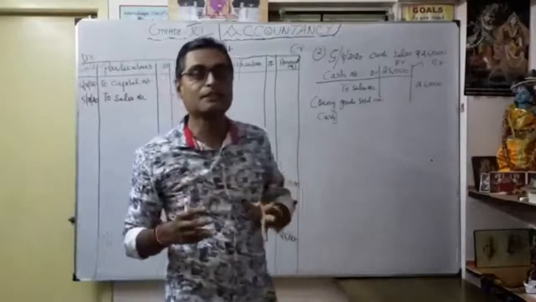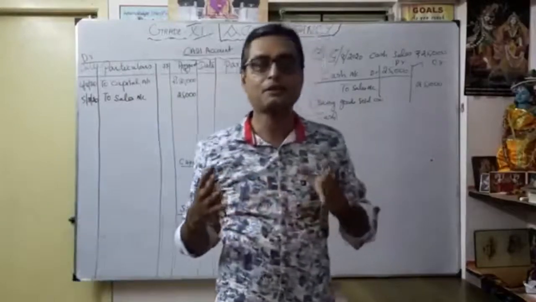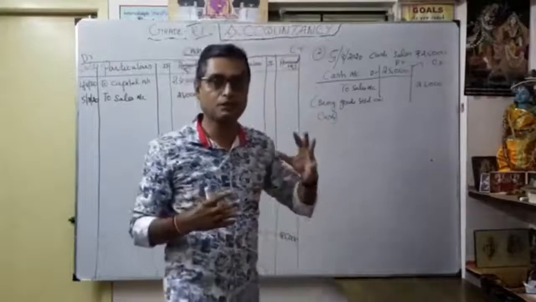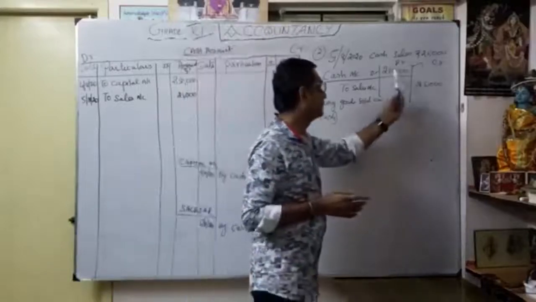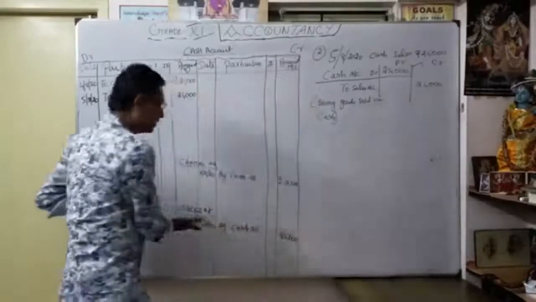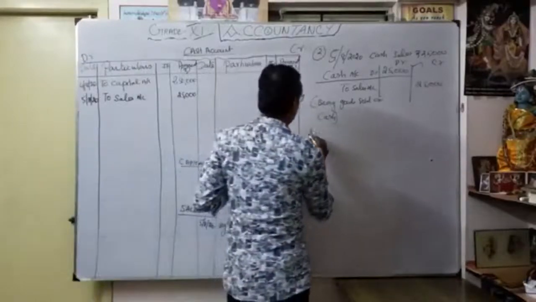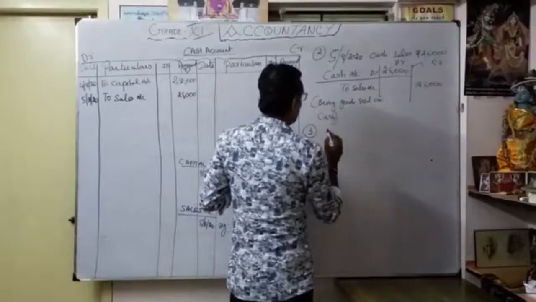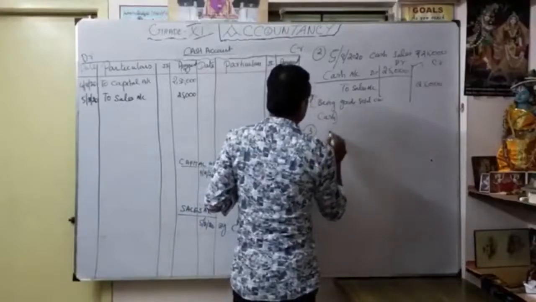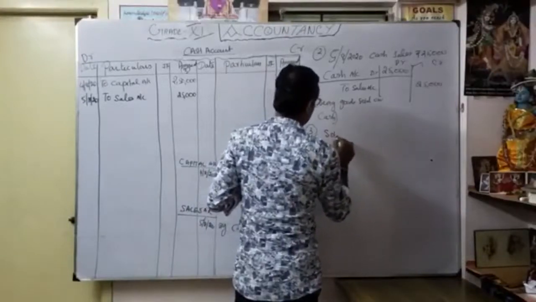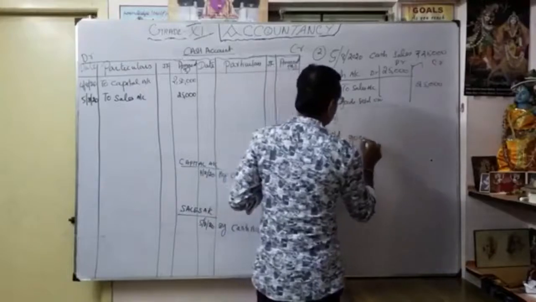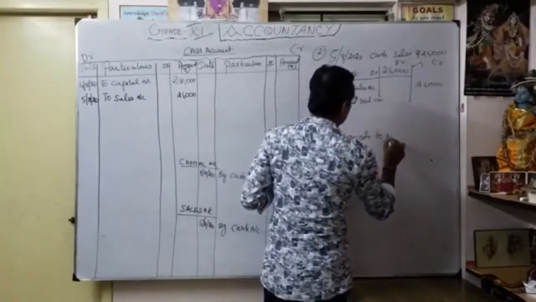So for every debit there is a corresponding credit. Double entry system. We want to confirm whether both my debit and credit are entered in the ledger account. Understood? Now see the next example, the third one, sold goods to Kumar.